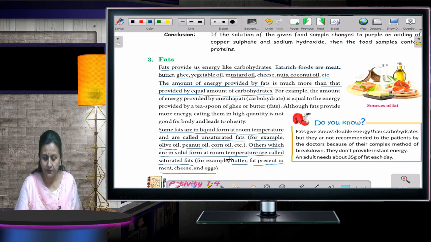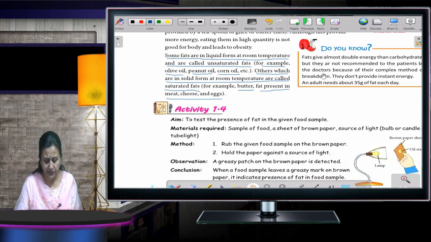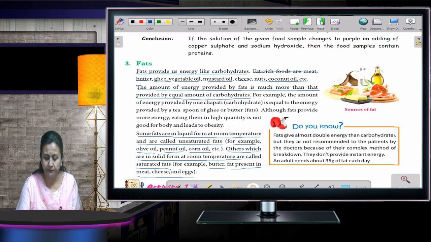Fine. Now, this activity you can just go through. There is nothing much to explain in this one.